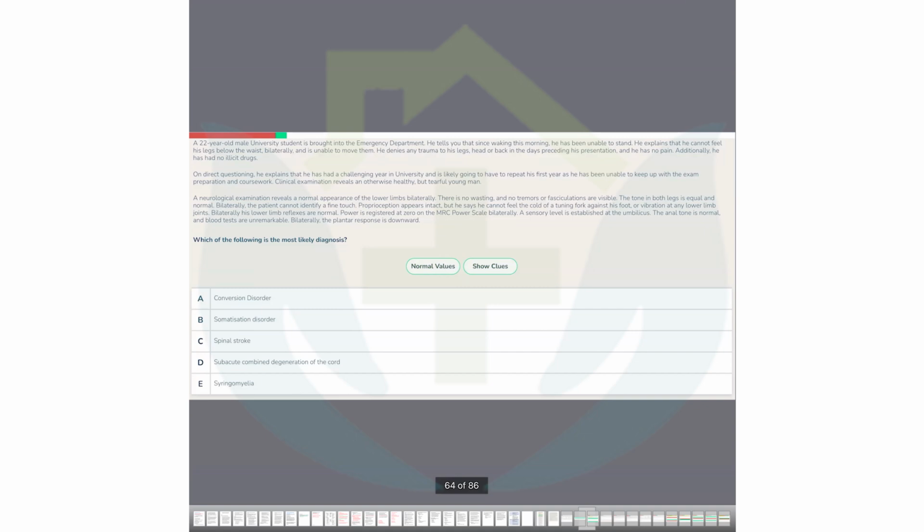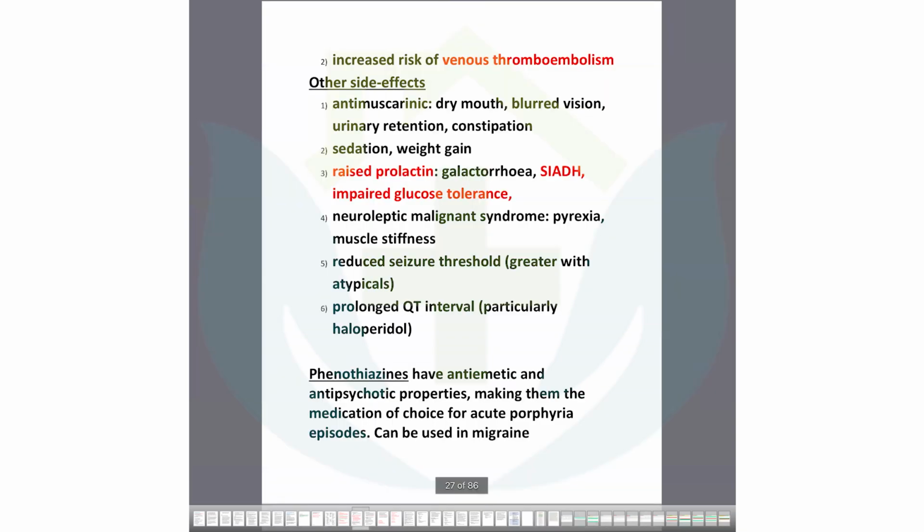Okay, so are some stresses present or not? Look, a challenging year in university. This is one kind of stress. He has had a challenging year in university, so there is some stress over there. So stress with the paralysis, you would find a conversion disorder very easily. I think these are all clear to all of you. Now we can go for some more disorders to understand.